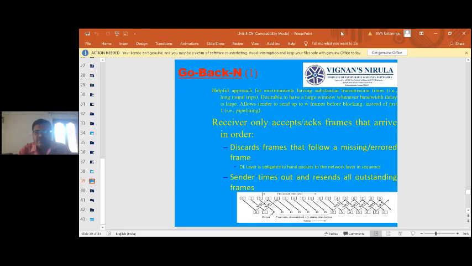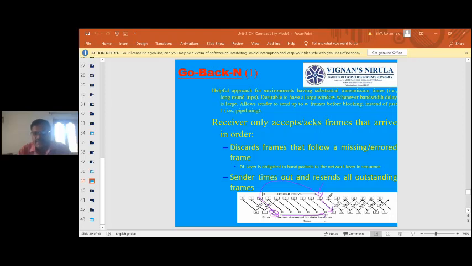If you see in the figure, there is an error in frame 2, so it was not received by the receiver. All the successive frames are discarded, and whenever the timeout happens, frame 2 is repeated. That means frame 2 is sent once again.